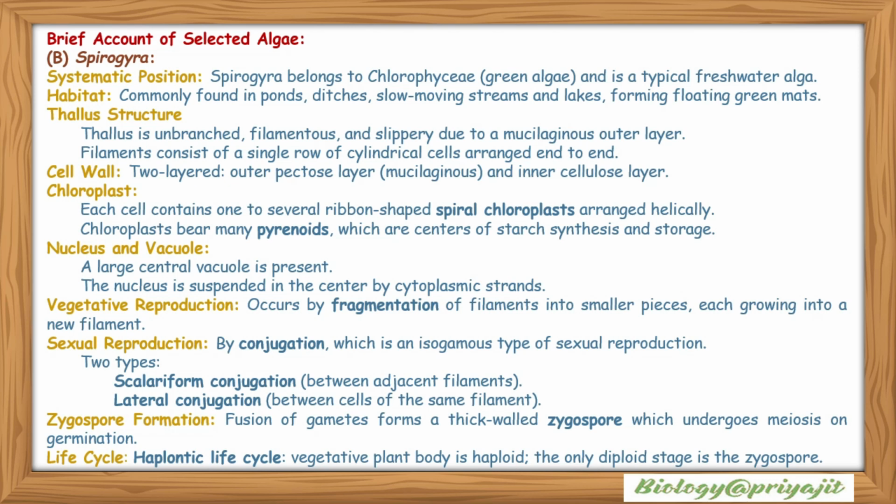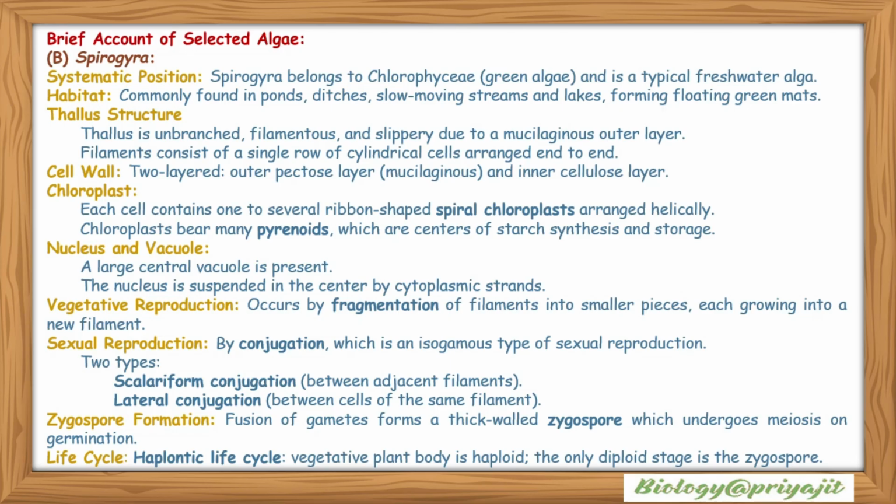Thallus structure: the thallus is unbranched, filamentous and slippery due to the mucilaginous outer layer. Their filament consists of a single row of cylindrical cells arranged end to end. Cell wall: the cell wall is a two-layered structure, with an outer pectose layer which is mucilaginous and an inner cellulose layer. Chloroplast: each cell contains one to several ribbon-like spiral chloroplasts arranged helically.